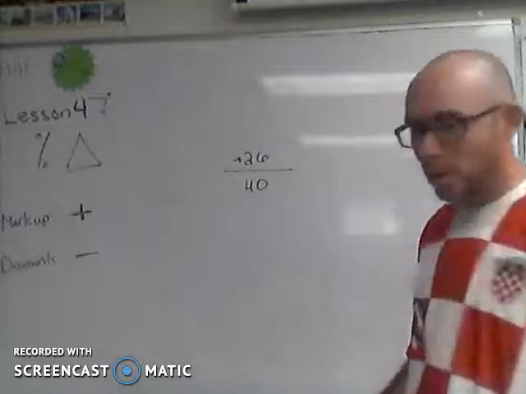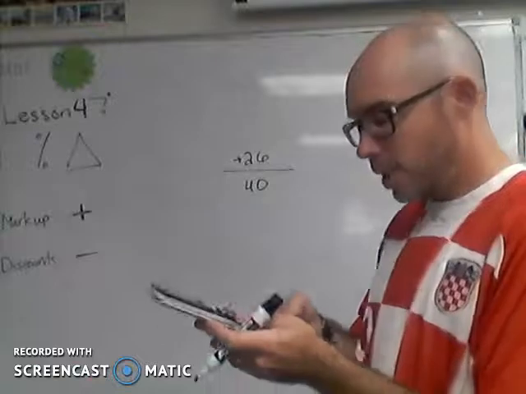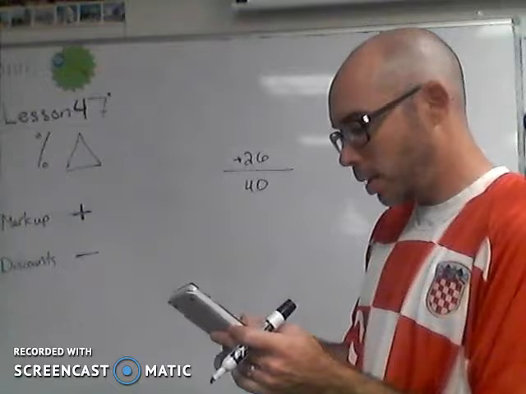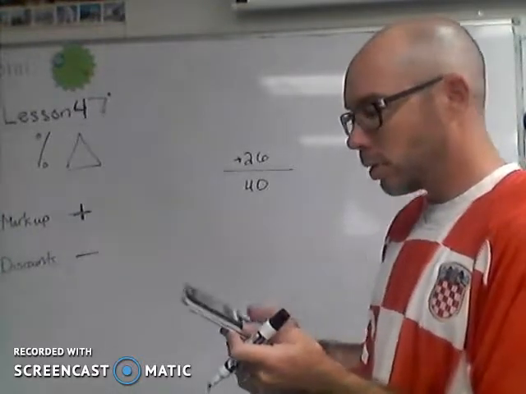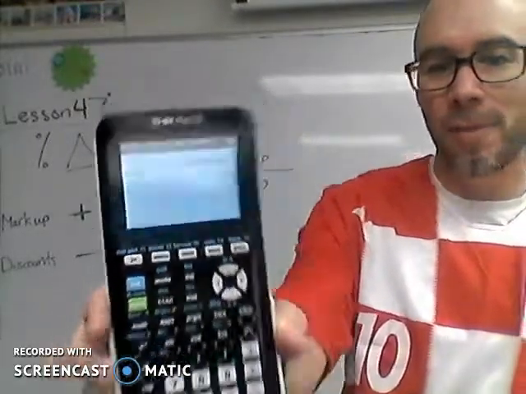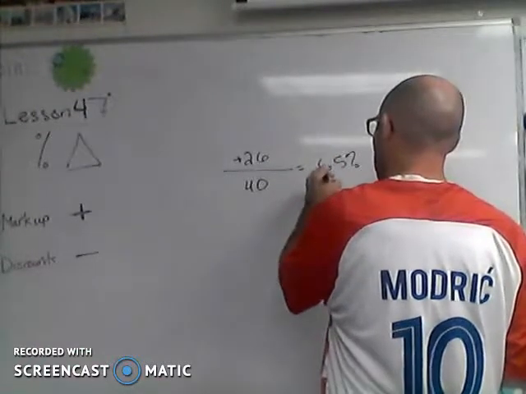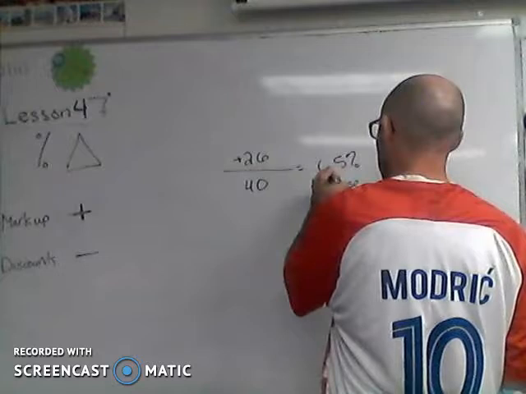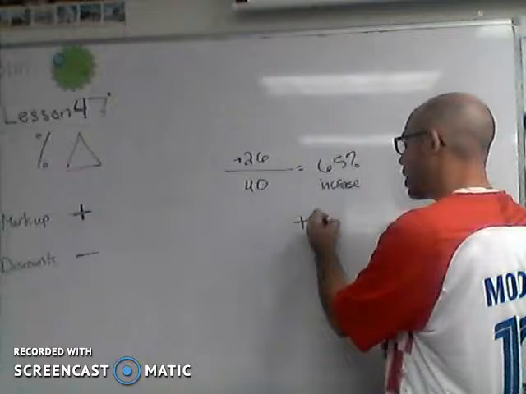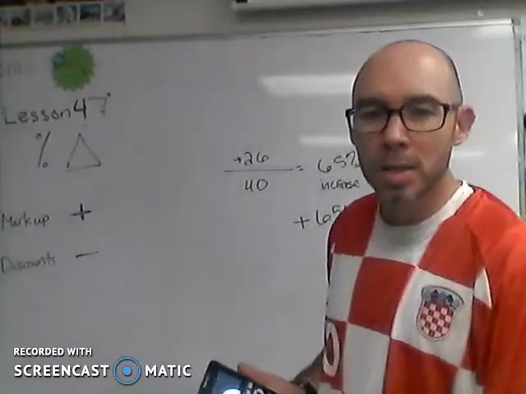Okay, so the change from their original cost to them was that they've increased the price $26. So if we want to find out what that markup price is, we can do 26 divided by 40, and I get 0.65. So that translates to a 65% increase, or we could say the percentage change is a positive 65%. It costs much more than it did originally.